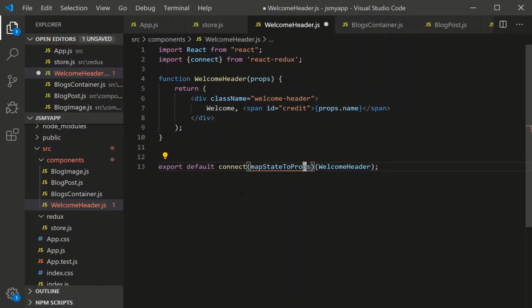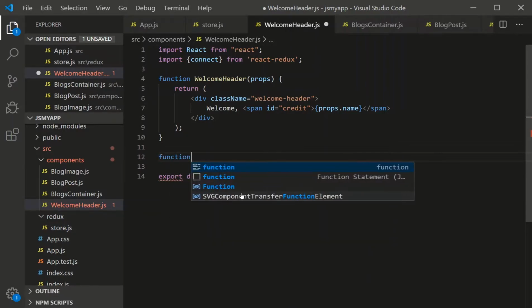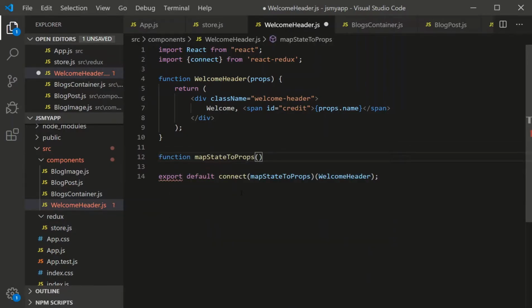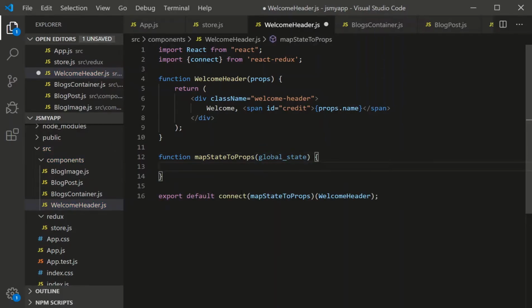This is how we consume from the store. Now, map state to props is a function. We could write the function in the argument listing in the signature, but it's going to look messy, so we're going to take it out. And this guy gets the global state passed into it from the connect function. So that's how we're able to use global state in our local component here.